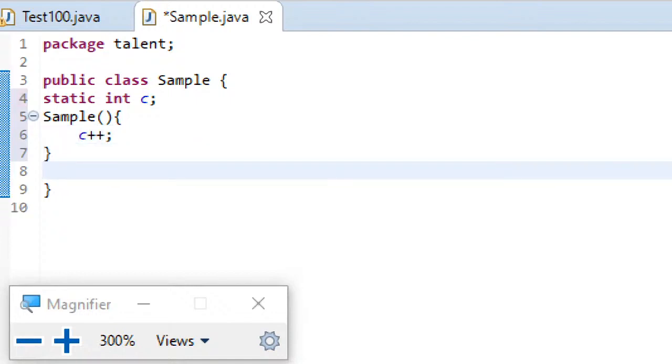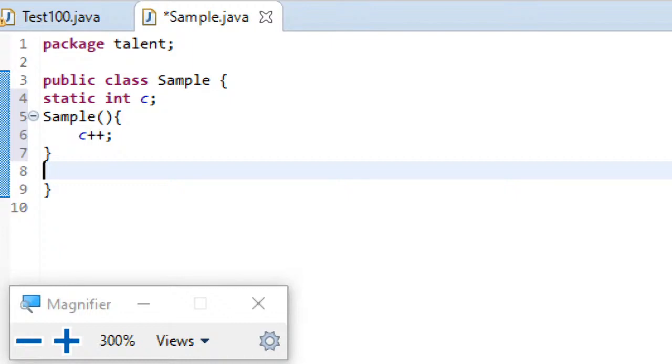When I am writing c++, understand that I have declared my integer variable as static, and it's a class variable. So for each object I am creating, the constructor will be invoked, and c is being incremented. Assume that c is a counter.